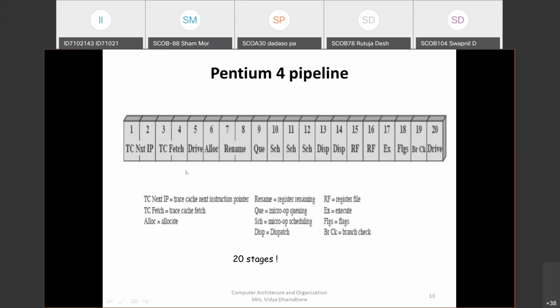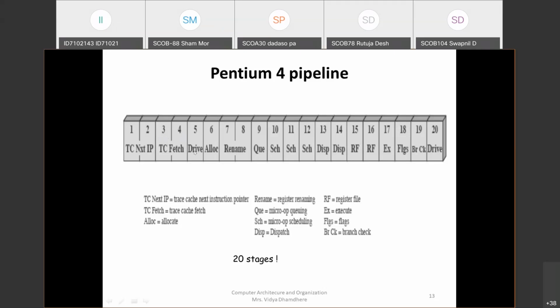For that, two pipeline stages are used. Now the next one is the TC fetch, that is the trace cache fetch. After the first instruction is taken for execution, your next instruction is going to be stored in that cache, held in the third and fourth stages. And the next, the fifth, is the drive, which indicates where the data is stored, on the drive.